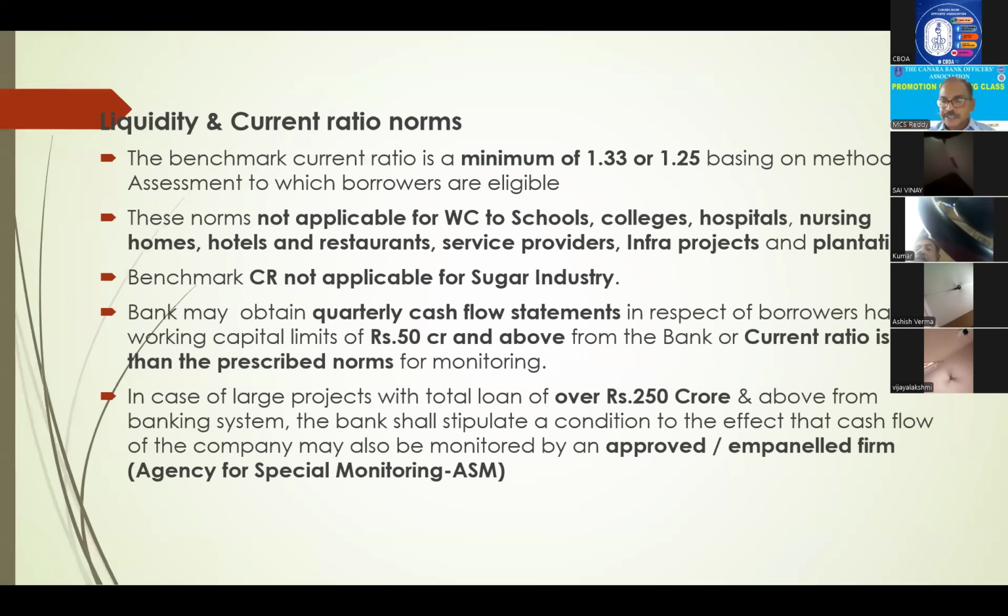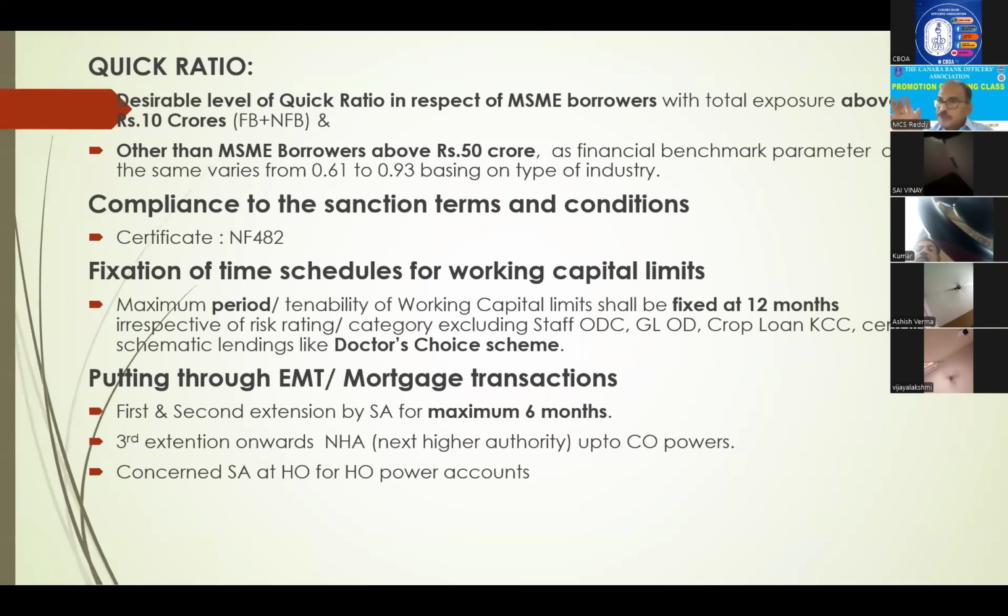And for them, fees is there again. If the party is enjoying up to 500 crores, in such cases it is 5 lakh rupees plus GST. If the party is enjoying more than 500 crores, in such cases it is 8 lakhs plus GST. Annual charges, we have to pay proportionately quarterly. So there are charges for the chartered accountants who are monitoring their cash flows. We will pay. Right.